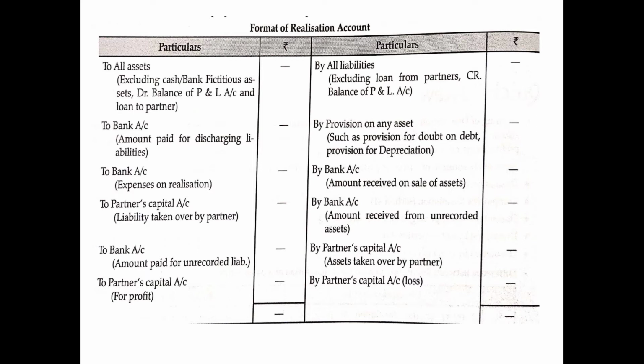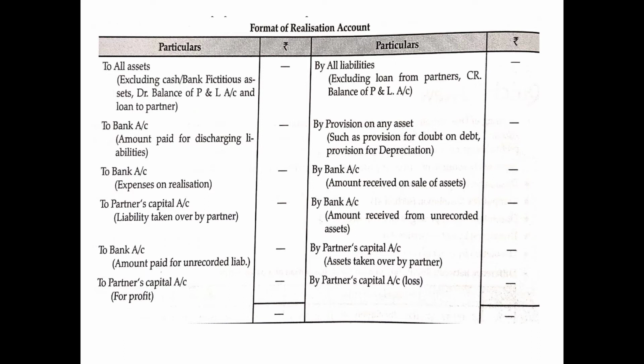So all those liabilities which were not recorded in the books also need to be repaid. When we are repaying the unrecorded liabilities, since they were unrecorded, they must not have been transferred to realization account. Therefore, we will show the amount separately. Since they are being paid off, it is an expense for the firm, so we will write "To bank account", and in brackets we need to mention "amount paid for unrecorded liabilities". Then I am leaving the last part because that will be explained to you at the end of the format.